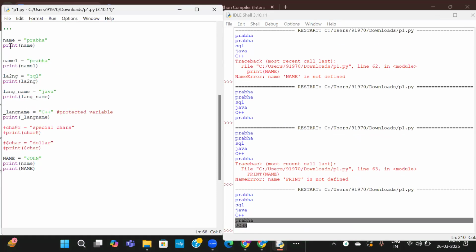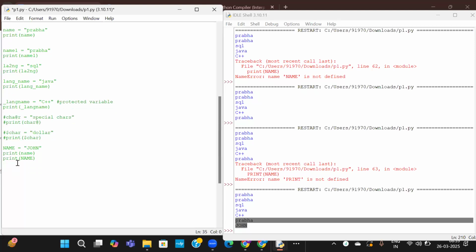Till now, with each name we have given a variable only one time. Each variable has values only one time. What if I provide different values to the same variable again and again?